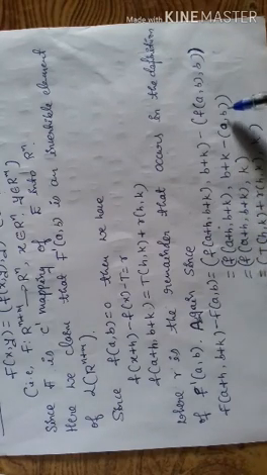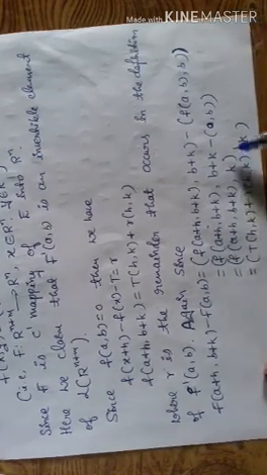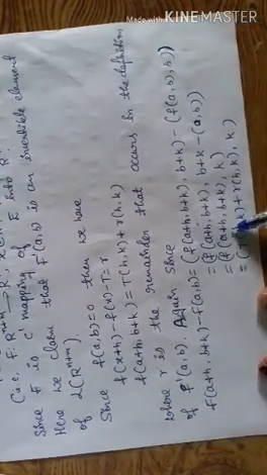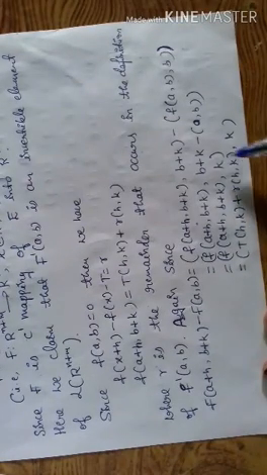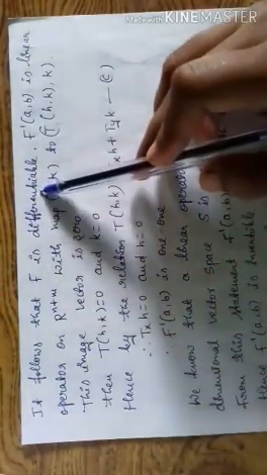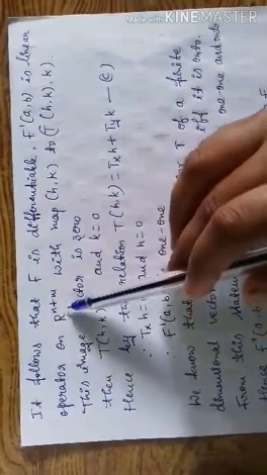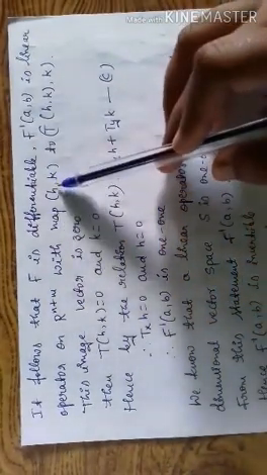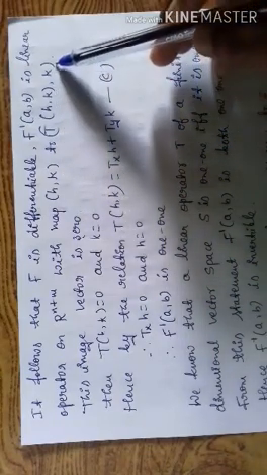So b minus b is 0, so remaining is k. So this implies f(A+h, B+k) = (F(A+h, B+k), k). So this value is T(h,k) + R(h,k), and k is remaining.